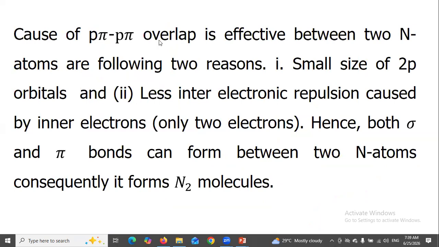The p pi-p pi overlap is effective between two nitrogen atoms owing to the small size of 2p orbitals and less interelectronic repulsion caused by inner electrons, only 2 electrons. Hence, both sigma and pi bonds can form between two nitrogen atoms. Consequently, it forms N2 molecules.